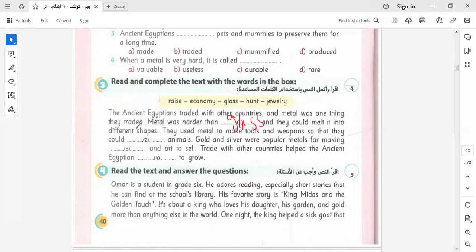And they could melt it into different shapes. They used metal to make tools and weapons so that they could hunt animals. Gold and silver were popular metals for making jewelry and art to sell. Trade with other countries helped the ancient Egyptian economy to grow. It will be economy, Egyptian economy.